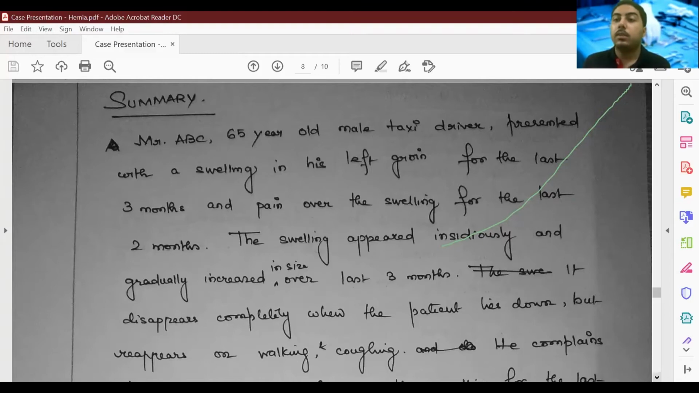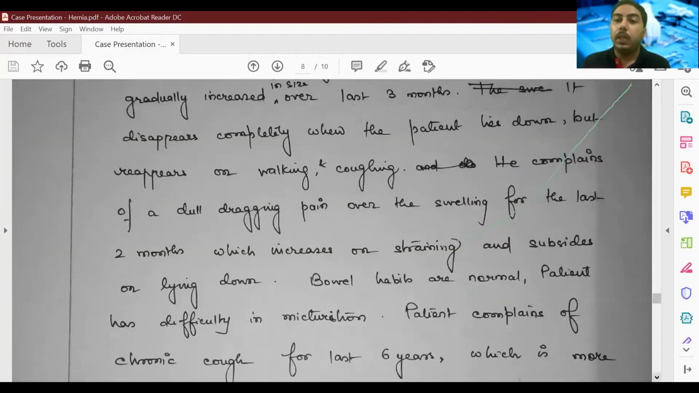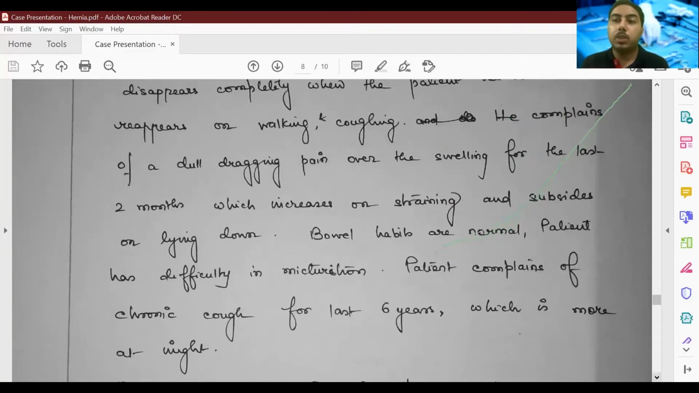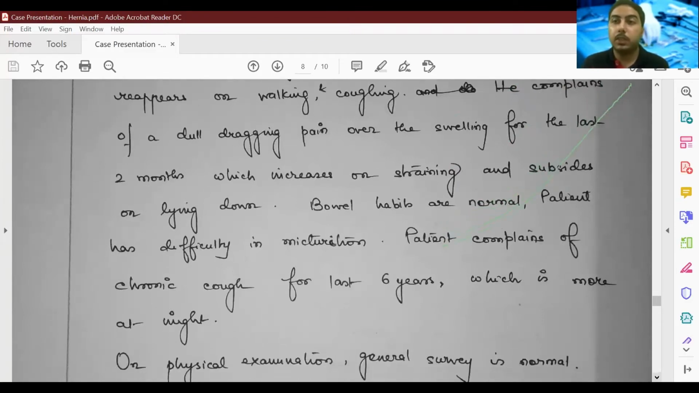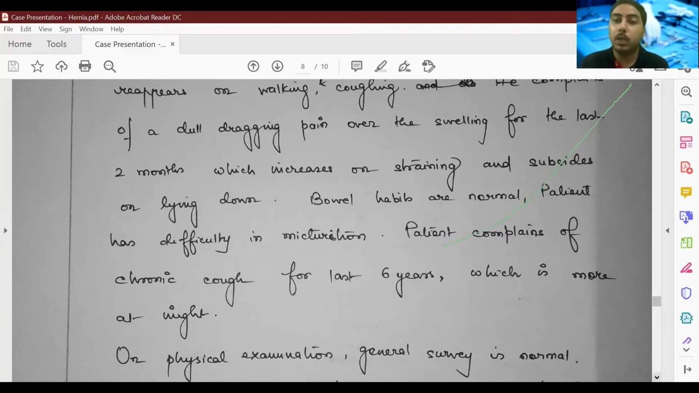Okay. Next, he complains of a dull dragging pain over the swelling for the last 2 months, which increases on straining, subsides on lying down. Bowel habits are normal. Patient has difficulty in micturition, so a very important complaint here, which you need to highlight in the summary also. Complaints of chronic cough for the last 6 years, which is more at night. This is also a relevant history in this case. So if the patient complained of maybe dyspepsia, or pain in his whole body, then this was not relevant in the case summary. But things like chronic cough, whether the bowel habits are normal, whether the passing of urine, the micturition, is normal, these are important.